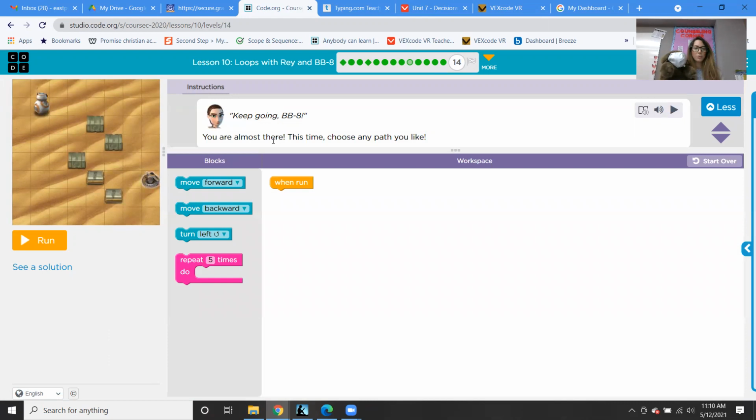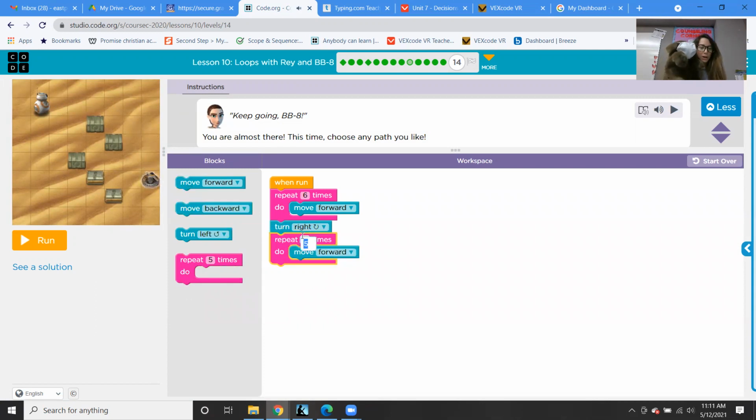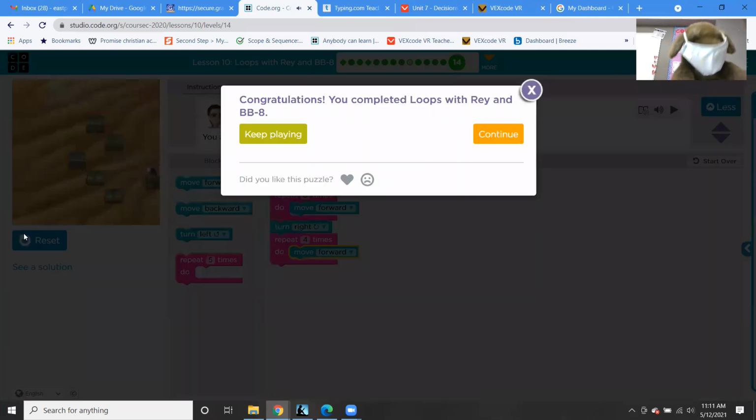Okay, here's the last one. You're almost there. This time we can choose any path we like. So let's maybe go this way. So let's go 1, 2, 3, 4, 5, 6 times of moving forward. And then let's see, we're going to have to turn right. And then we're going to repeat 1, 2, 3, 4 times of going forward. And then we should get to our piece of scrap metal. So let's see. Yay! Great job, second graders.